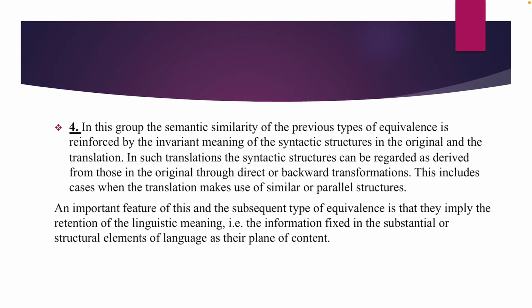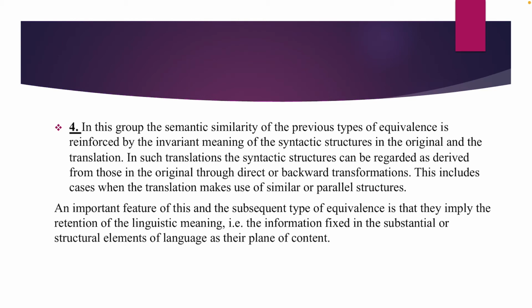The fourth, in this group, the semantic similarity of the previous types of equivalence is reinforced by the invariant meaning of the syntactic structures in the original and the translation. In such translations, the syntactic structures can be regarded as derived from those in the original through direct or backward transformations.